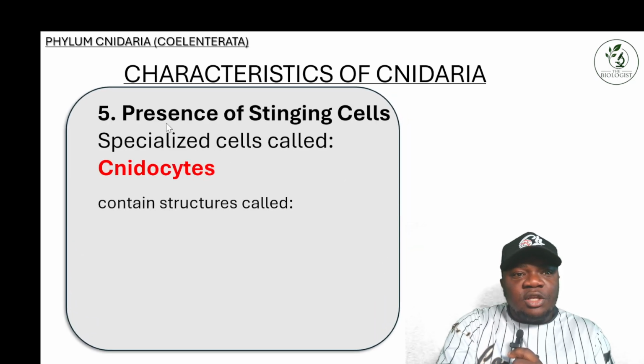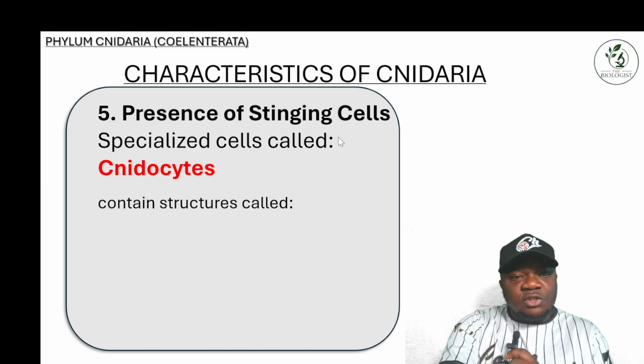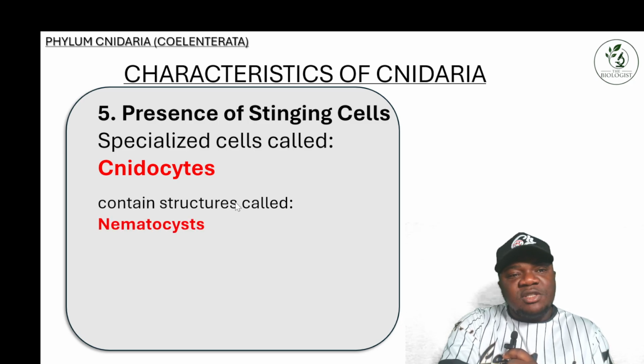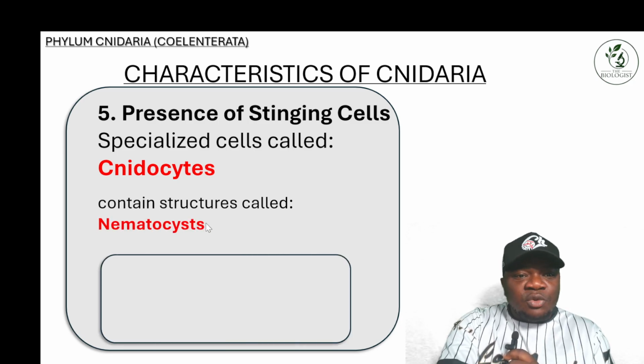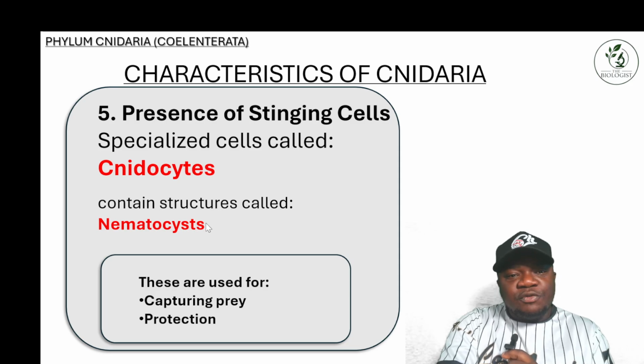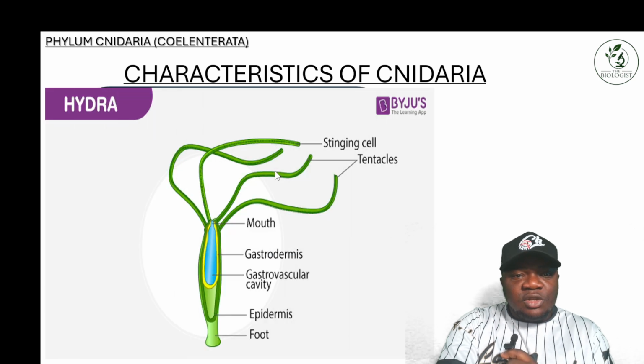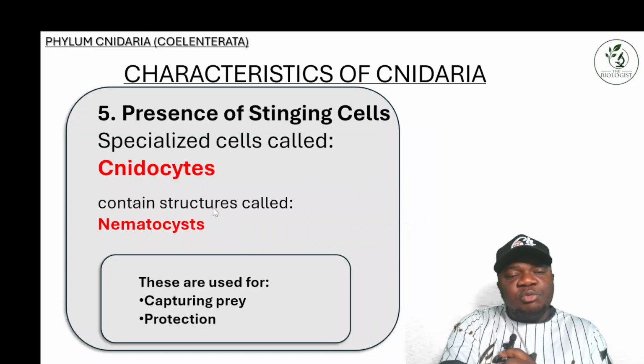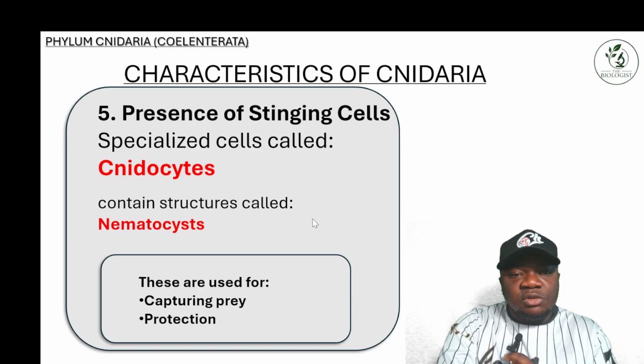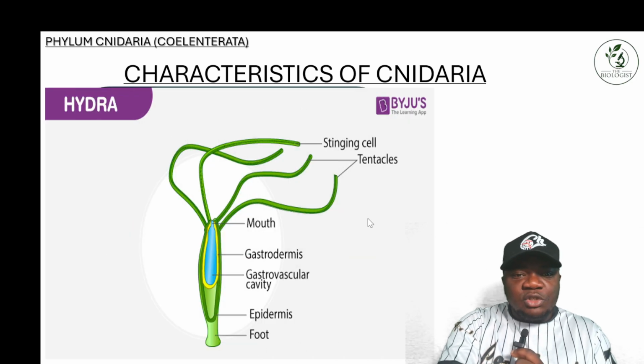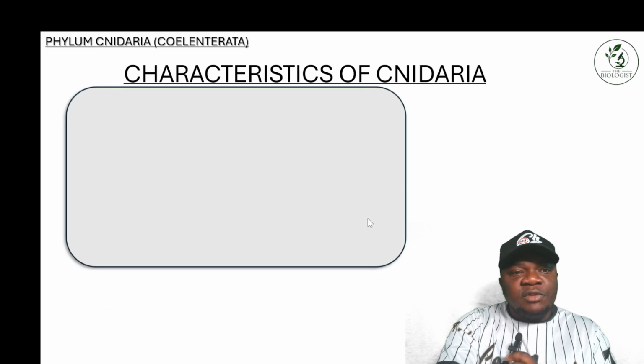All right, so presence of stinging cells. This is one important factor. They have specialized cells called cnidocytes, which contain a structure called the nematocyst. These nematocysts are used for capturing prey and for protection. You can see here, these are stinging cells that contain nematocysts, which help in capturing prey and also help for protection. It's very important to keep that in mind. That's part of their characteristics.